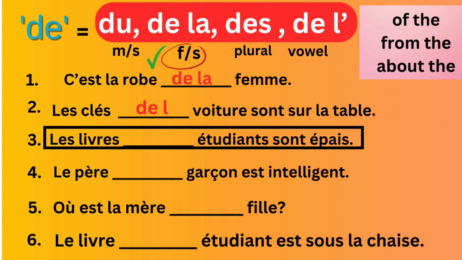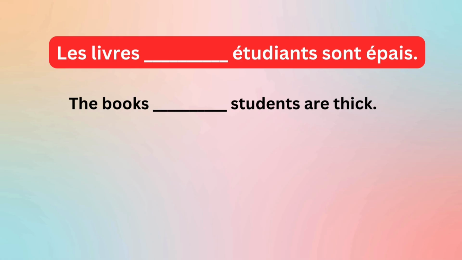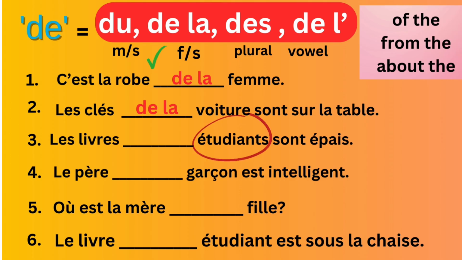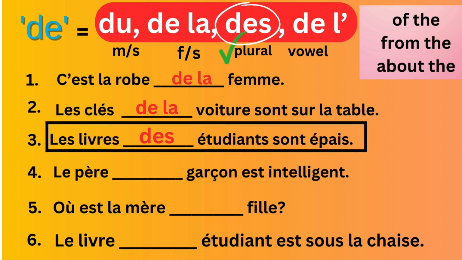Third example: Les livres de étudiants sont épais. This means the books of the students are thick. So, what did you say in English? The books of the students are thick. The meaning is perfectly clear. Now look at the word next to de, which is étudiants. Is it plural? Yes, of course it is plural. If it is plural, you will simply put des. So the sentence is Les livres des étudiants sont épais. The books of the students are thick.